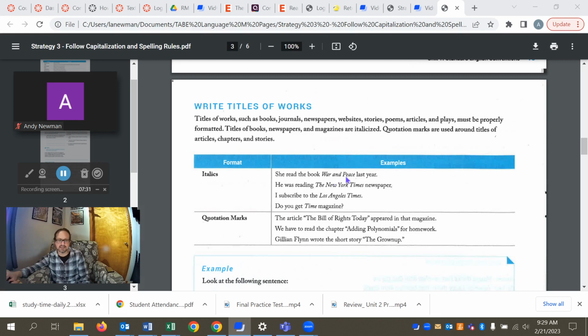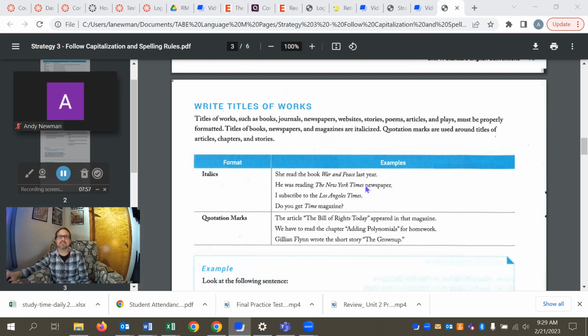That's the slanted text that you see here in the title of War and Peace. Back 20, 30 years ago, we used to underline titles because many typewriters or word processors didn't have the capability of doing italics. Because we're in 2023 and even our phones can produce italic texts, we use italics instead of underline.